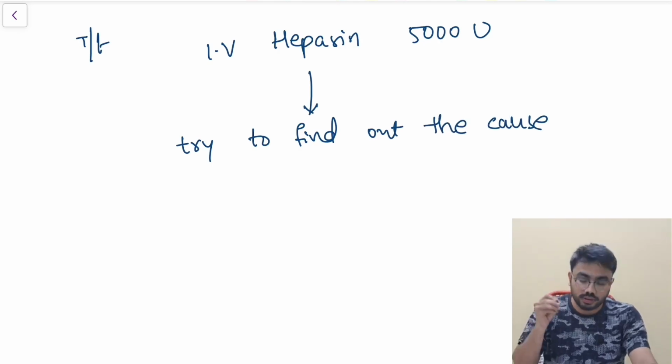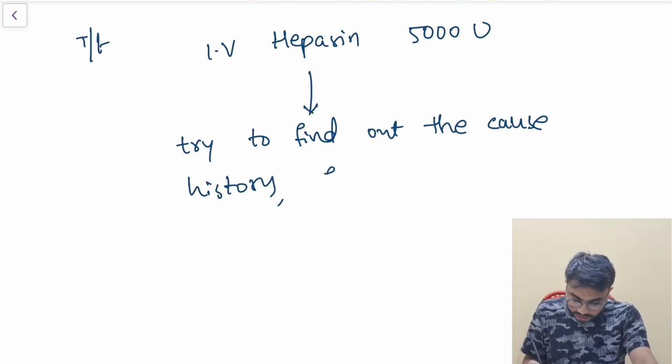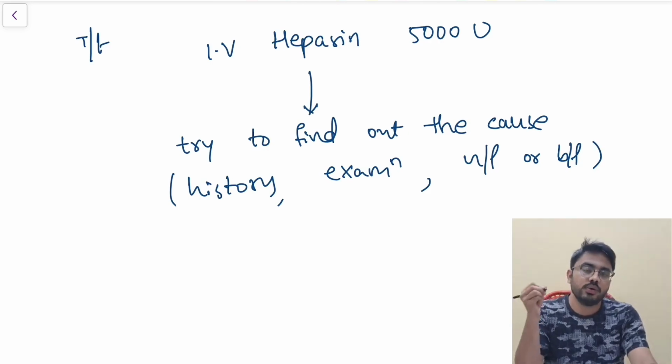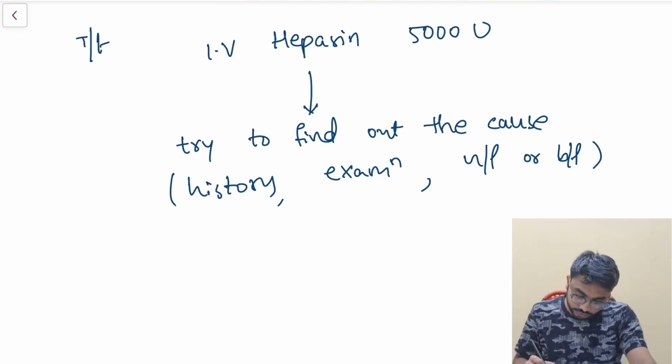I will take history, I will do examination of the patient, and whether it is a unilateral lower limb ischemia or whether it is a bilateral, all those things I am going to do, and I am going to evaluate for the cause of this ischemia.